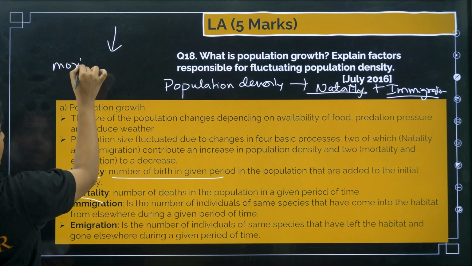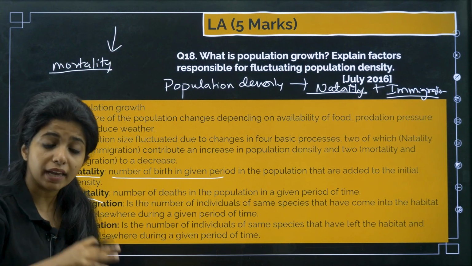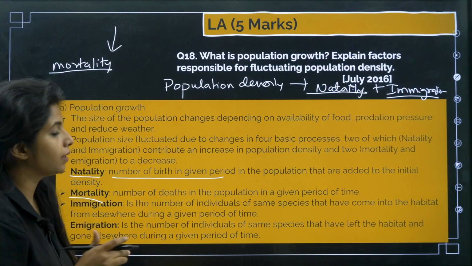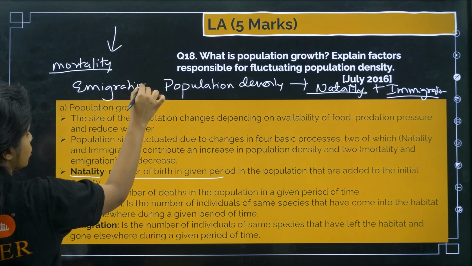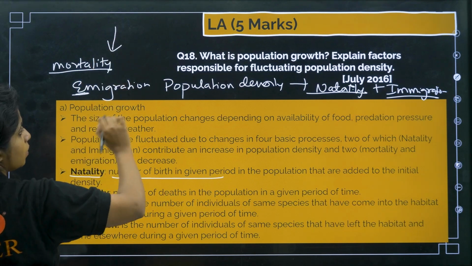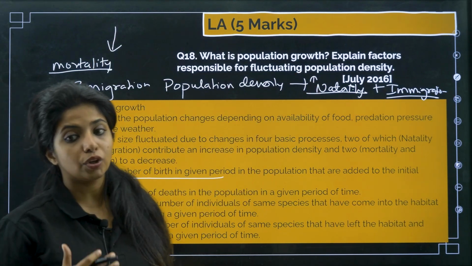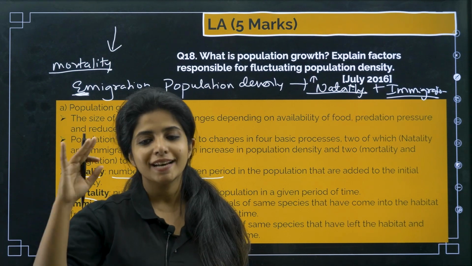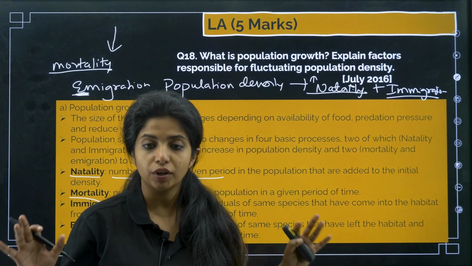When you're talking about mortality, when the mortality is high, that means the number of individuals who are dying in a population in a given period of time, that is mortality. And also emigration, where they are going to move out of the population. This is going to make the population size go down. So E for immigration, E for exit, you can remember like that. Whenever I have a confusion, I also remember it like that. Cool? So this is what you mean.